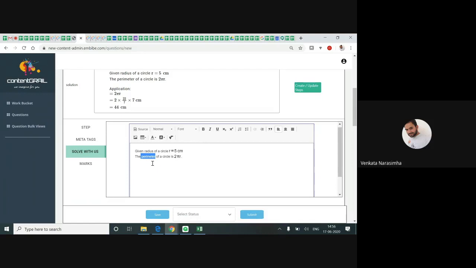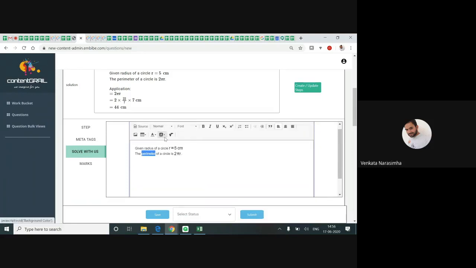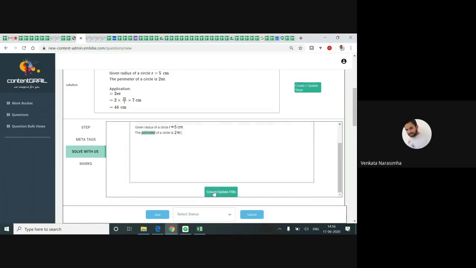Now in this case, when the child types perimeter, it even shows wrong. Before perimeter, he needs to put a space, and only then does it show correct. That's why make sure it is from P till R. I select this perimeter and click on this A, which has a black background. I take the second option and click on create or update FIB. FIB means fill in the blank. I'm creating it.